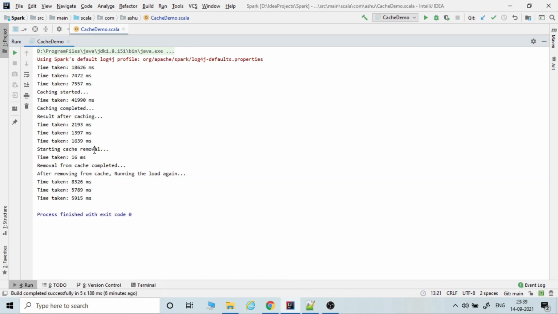So this is just a 600 MB odd data set. Imagine if there is a 100 GB or a terabyte file. Performing this cache operation can obviously increase the performance of your Spark application. All right, just go ahead and give it a try and let me know in the comments if you face any problem. I will try to answer those.